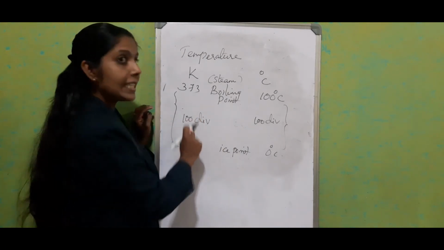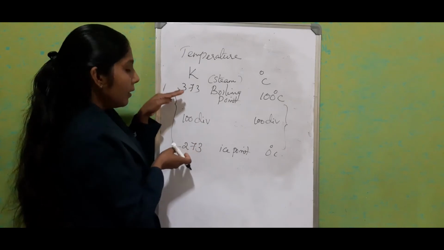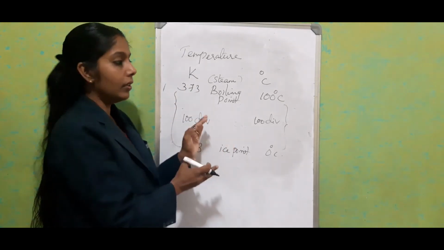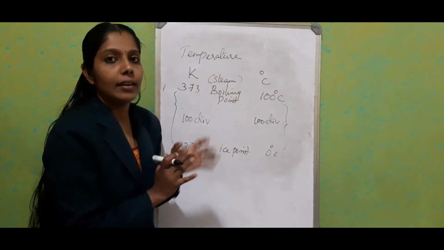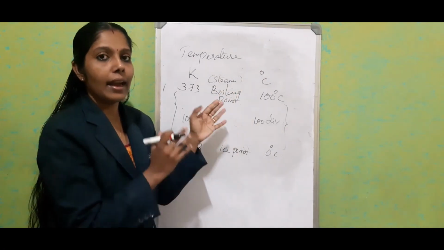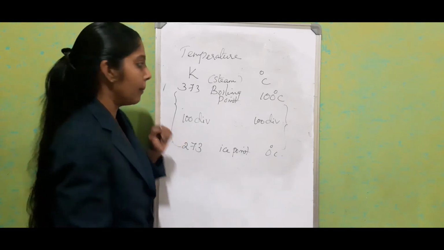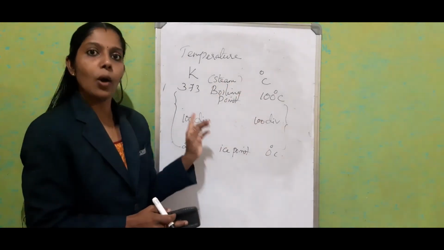That means the change in temperature in the Kelvin scale will be equal to the change in temperature in degrees Celsius. I'll show with an example. So this is the reason how it comes.